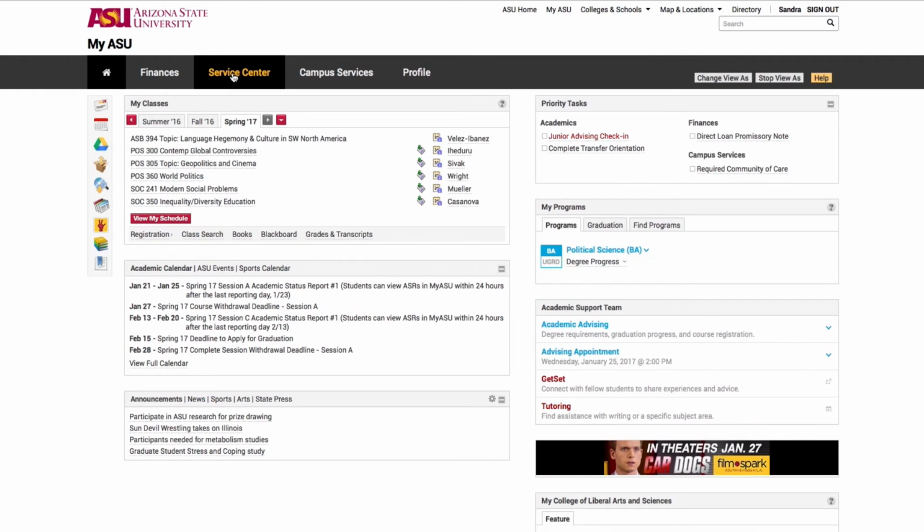It also can give you immediate assistance to answer any of your questions. Campus Services has a wealth of referrals, such as transportation options, dining, jobs and careers, health and wellness resources, library resources, among many others. And then your profile is information about you, such as your address and phone number.